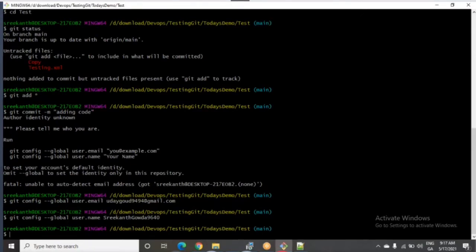Upper arrow, upper arrow, upper arrow, three times. In your keyboard, the upper arrow mark is there, right? Else you write git commit -m double quote, adding code, double quote end, enter.